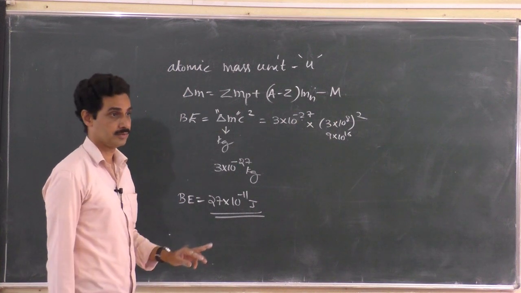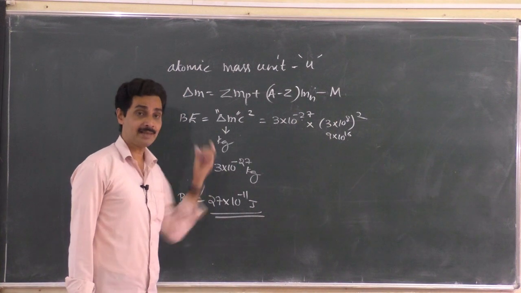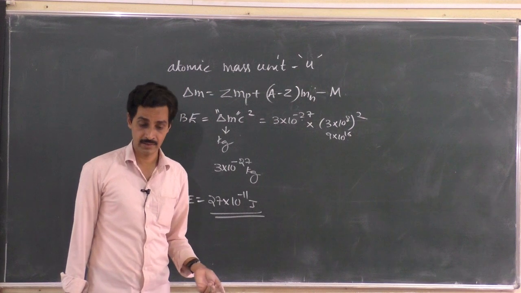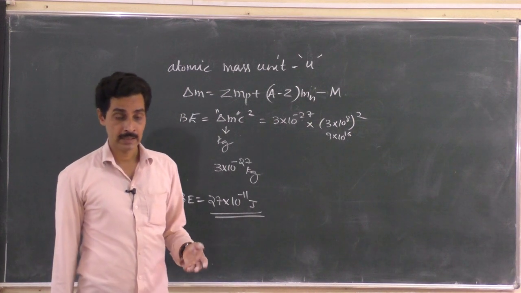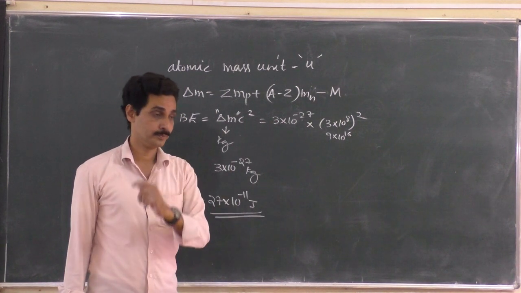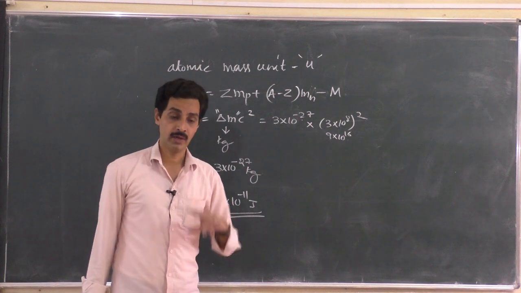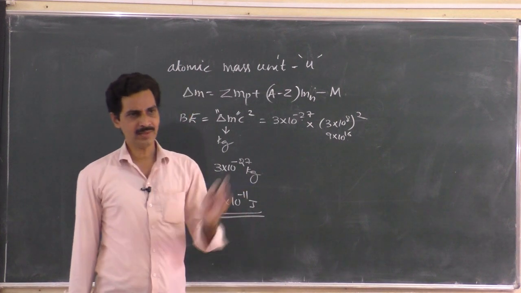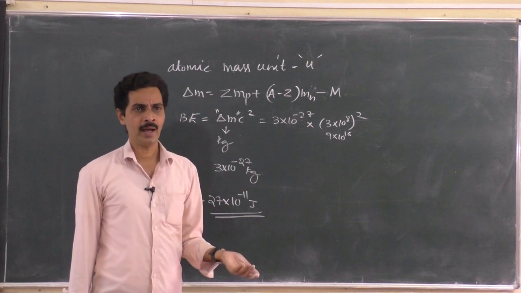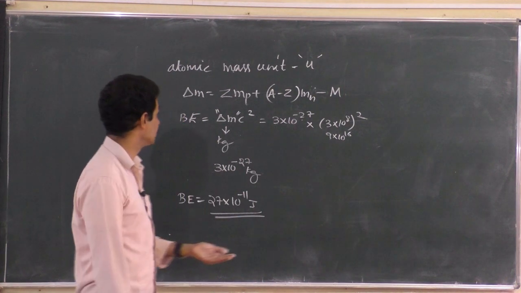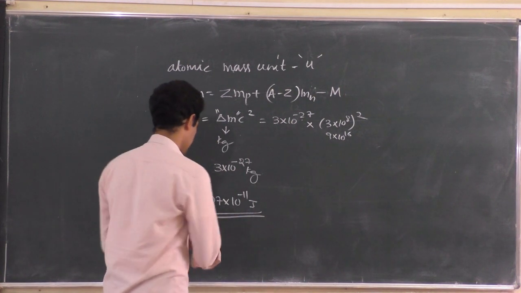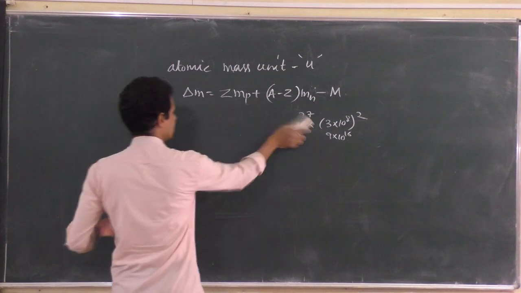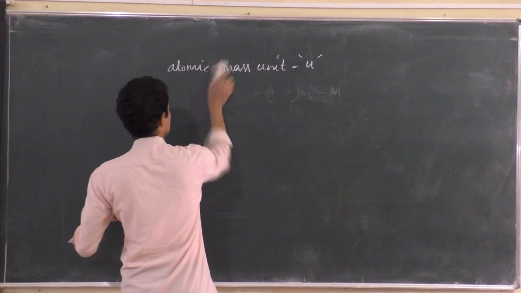Convert it into kg. But if delta m, that is the mass defect, is given in atomic mass unit U, how do we find the binding energy? One thing you can do is, one atomic mass unit is 1.66 into 10 to the power minus 27 kg. So convert that atomic mass unit into kg and use E equal to mc squared.